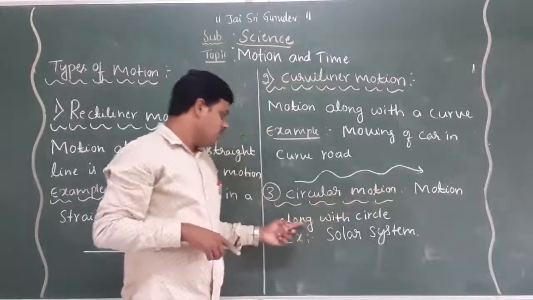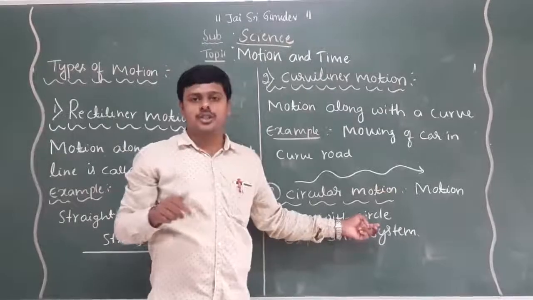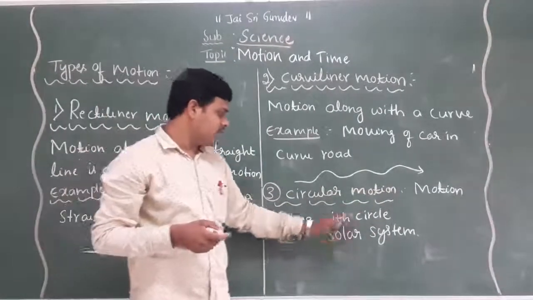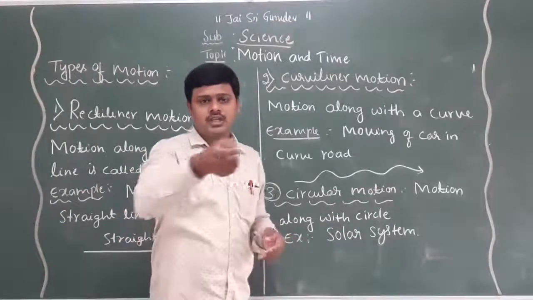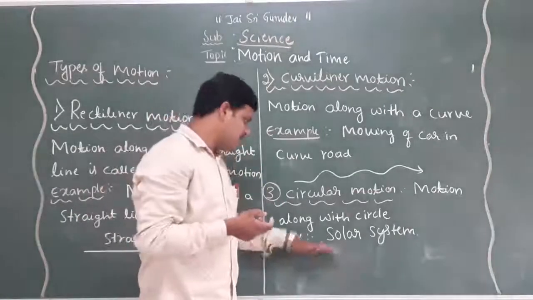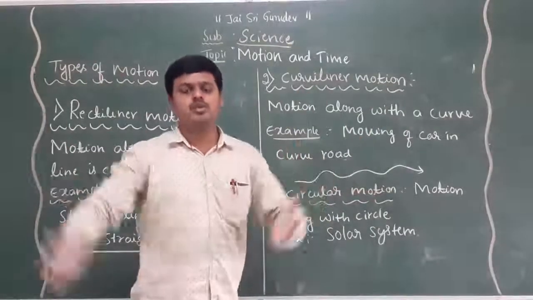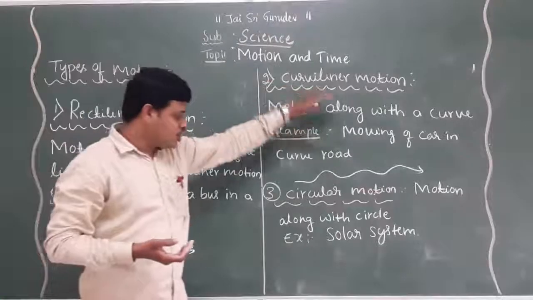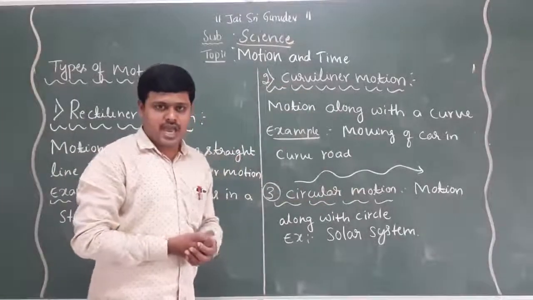Motion that takes place along a circle is circular motion. Can you give me one more example? Yes, a bicycle moving around a circular park. It is a best example for circular motion. And we will identify a huge number of rectilinear, circular and curvilinear motion examples in our day-to-day life.